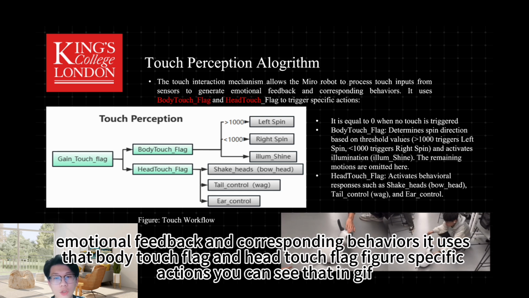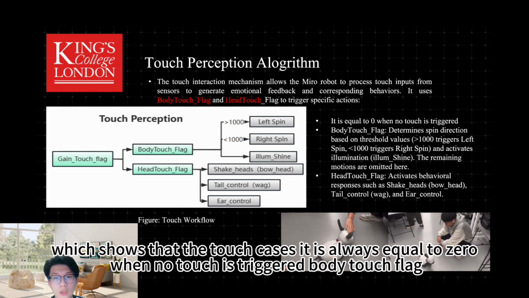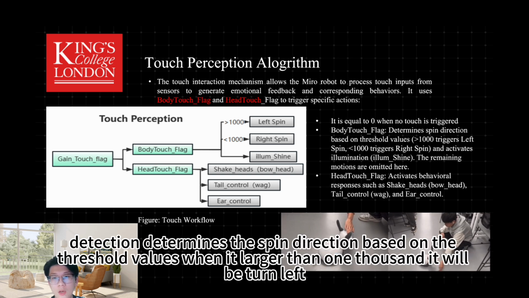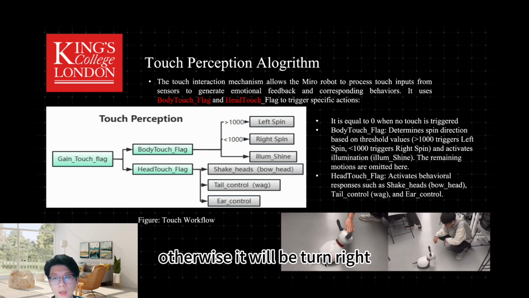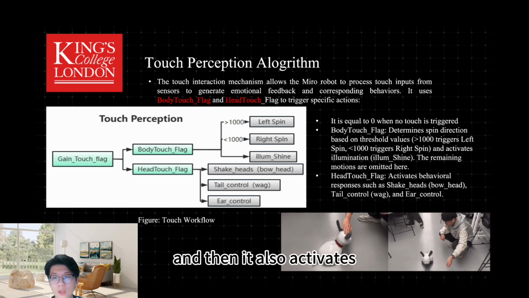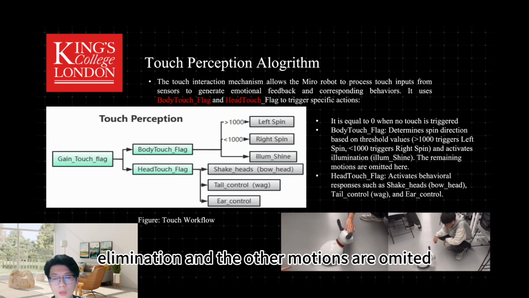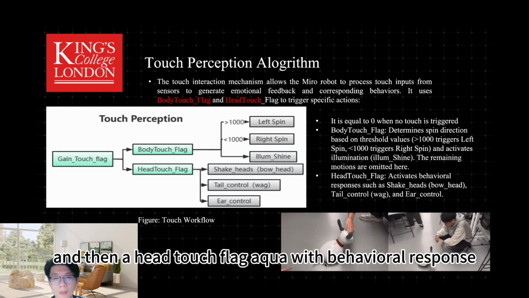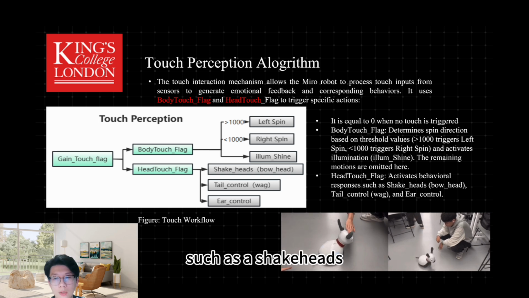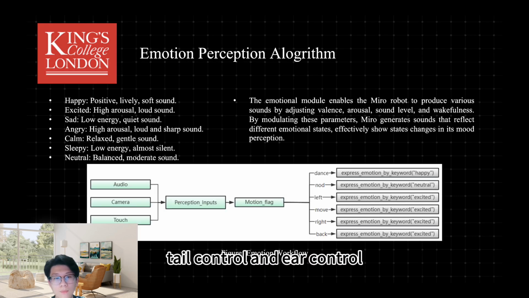You can see in the GIF, which shows the touch cases, that the flag is always equal to 0 when no touch is triggered. Body touch flag detection determines the spin direction based on the threshold values. When it's larger than 1000, it will turn left, otherwise it will turn right. And then it also activates the illumination, and the other motions are omitted. And then the head touch flag activates behavioral responses such as shaking the head, tail control, and ear control.